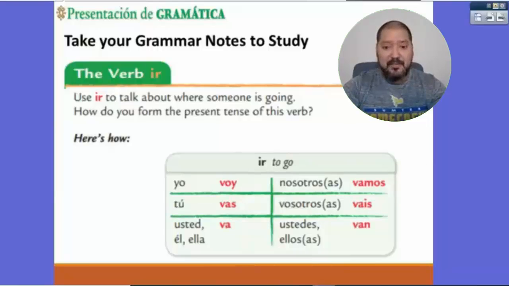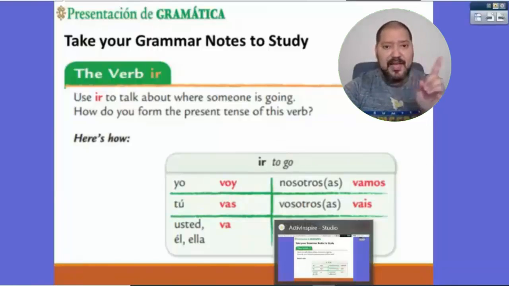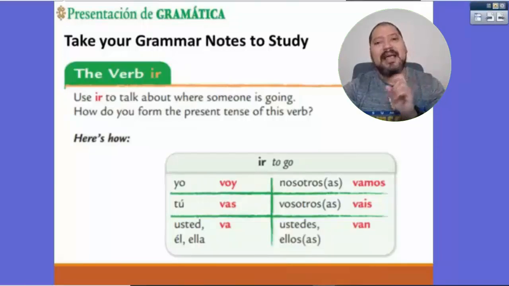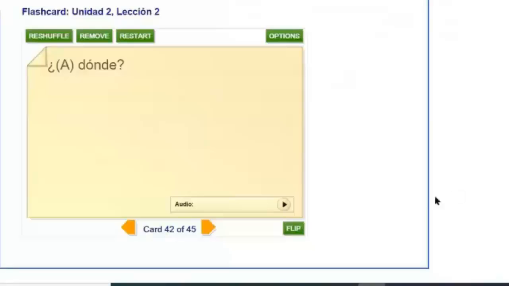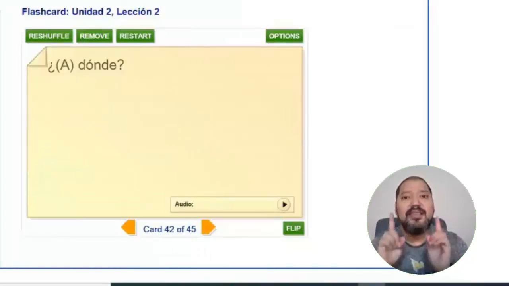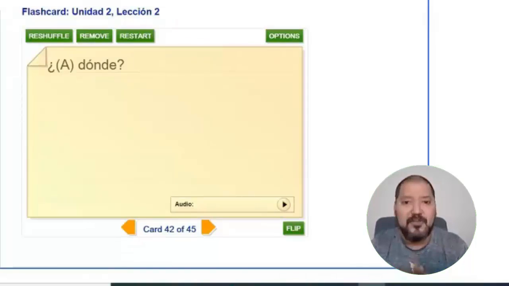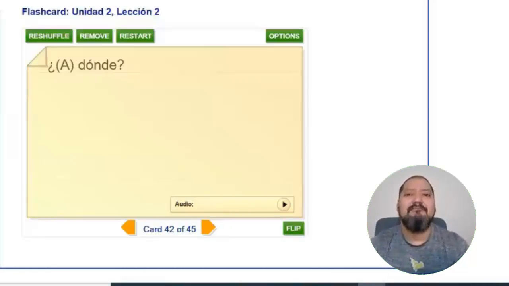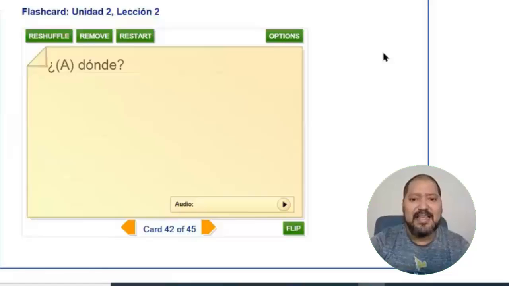So some examples. Again, I'm gonna use the same vocab that we had yesterday, but now I'm gonna apply those words with this verb. I have here prepared the set of flashcards we started yesterday, and I'm gonna use it today with this verb to go. I used it yesterday with the verb start because you didn't know how to conjugate the verb to go yet. But now that we have a previous knowledge about the verb to go, then we can use these flashcards with the right conjugations of ir in this case.